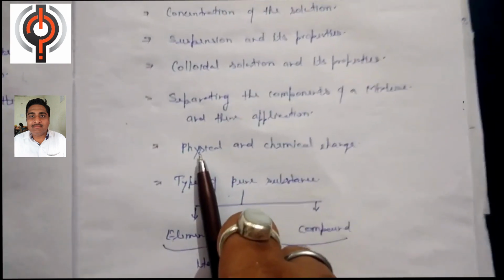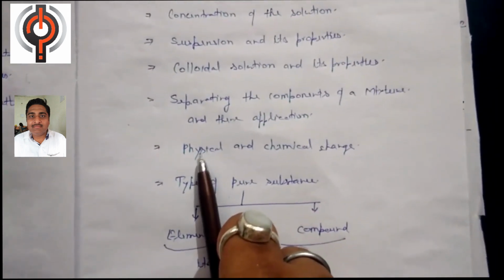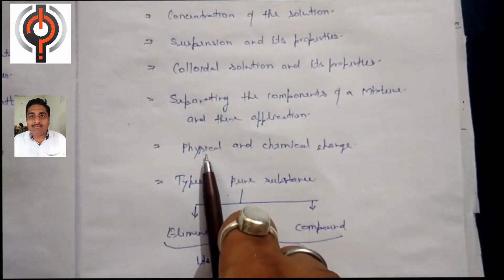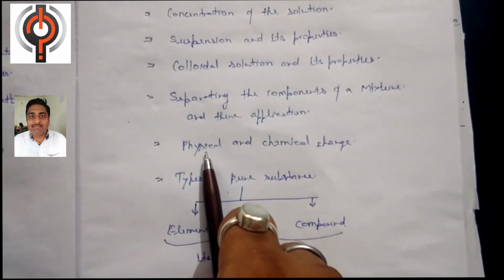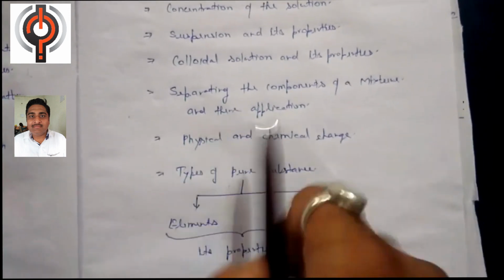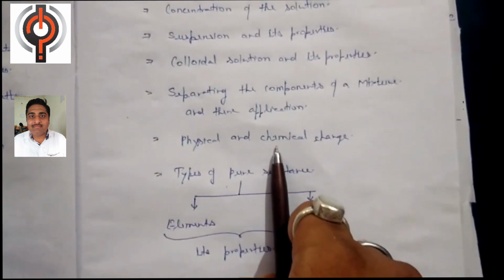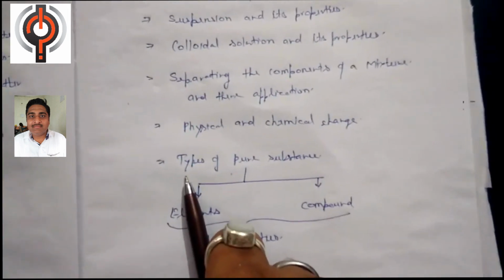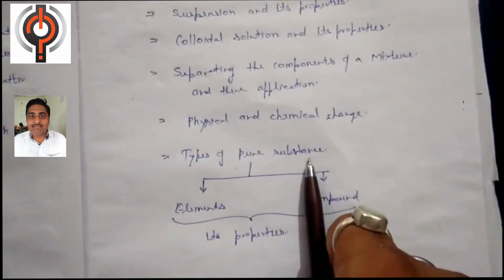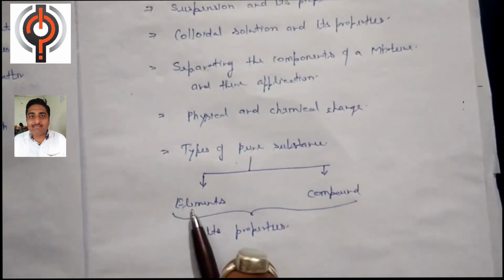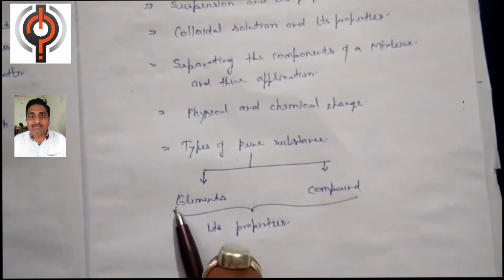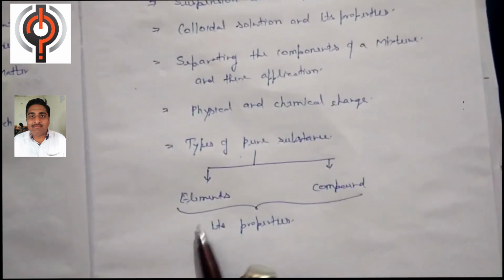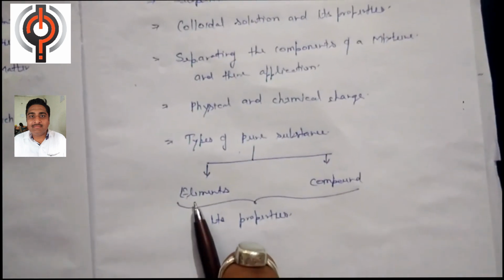Because in the whole universe only two types of change can occur. One is a physical and another is a chemical change. Physical change means the change in which the chemical composition of the component is not disturbed, and in the chemical change the chemical composition of the component is disturbed. Okay, then we will proceed toward the types of pure substance. The pure substance in the universe is of only two types. One is an element and another is a compound. Okay, and in this topic we will also discuss the properties of the element and